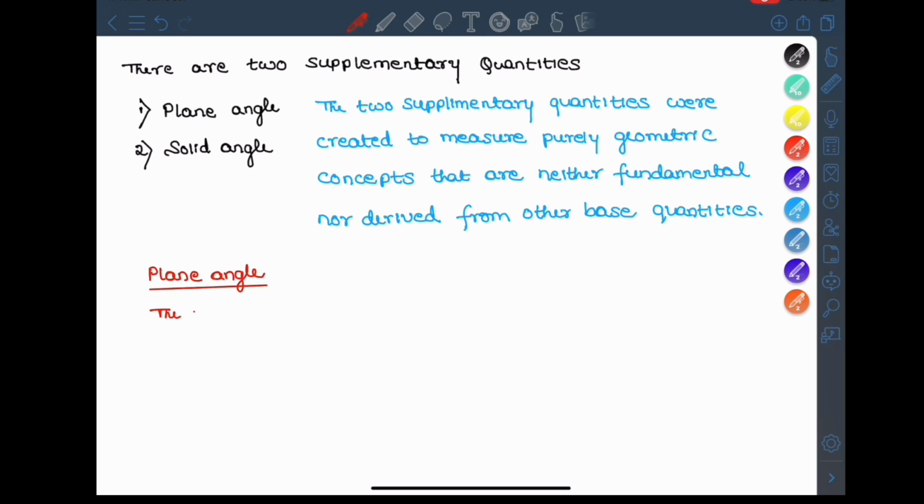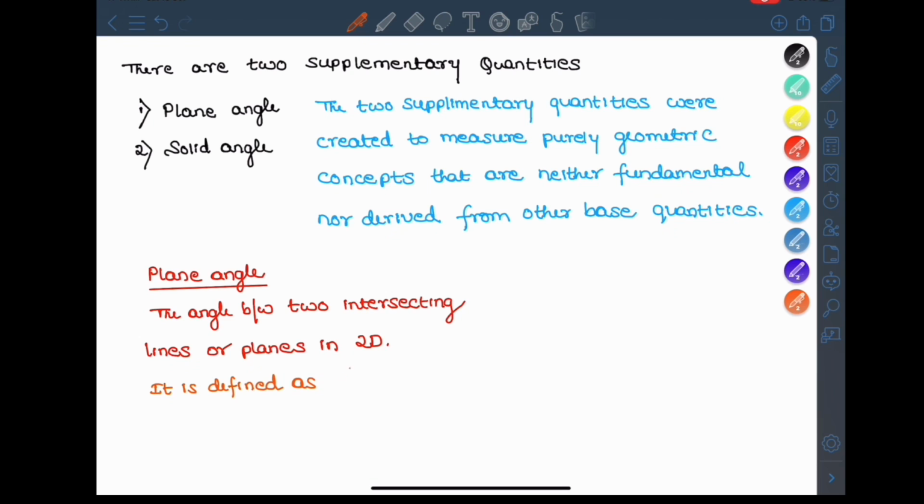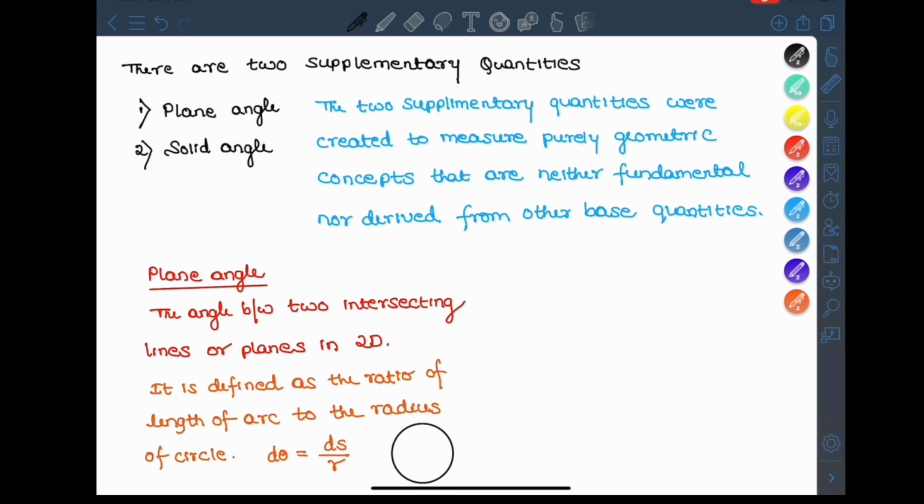Now we are going to discuss what is plane angle. The angle between 2 intersecting lines or planes in 2D is called plane angle. It is defined as the ratio of length of arc to the radius of the circle. That is, d theta is equal to ds by r, where d theta is the angle subtended by the arc ds and r is the radius of the circle.